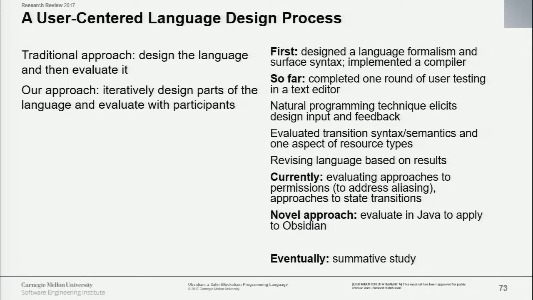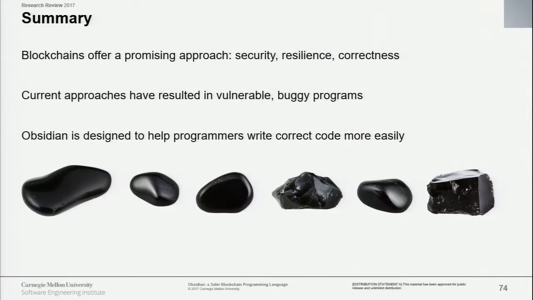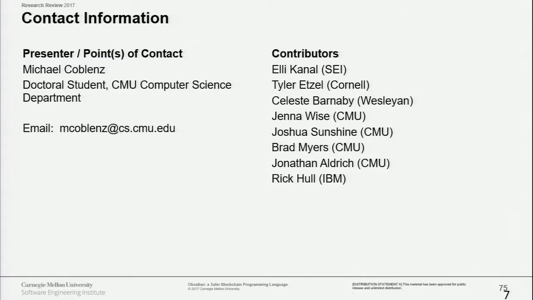Then eventually we'll do a summative study and hope to show that people who use Obsidian result in programs that are less buggy and can do so faster than if they were using an existing language. So in summary, although blockchains offer a promising approach to various kinds of security problems, current approaches at programming them have resulted in bugs. So our approach is to design a new programming language in which people can reason more easily and more effectively so that they can write code more successfully. So thank you very much, and I'm happy to take any questions.